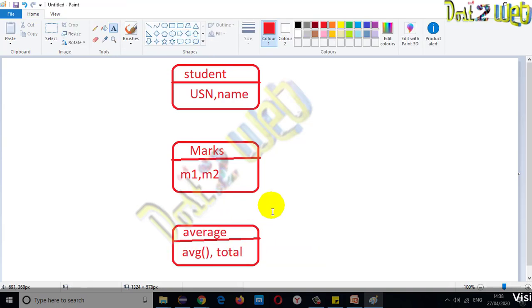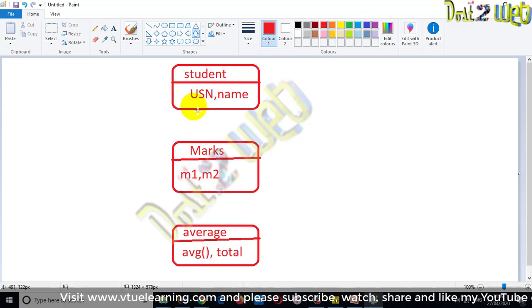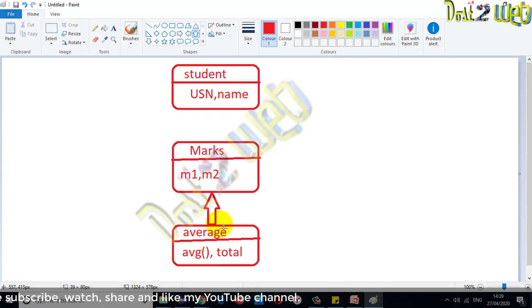Now if you have it this way, then the properties of the superclass, your student, will be inherited by the next class, and those properties will in turn be inherited by average. So this is your multi-level inheritance. Remember this, guys.